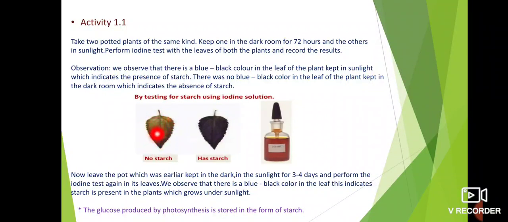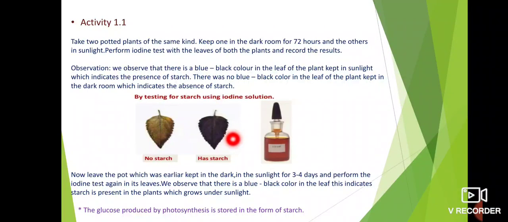That means there is no starch in this leaf. The leaf which converts its color to blue-black shows the presence of starch. This is the iodine test, performed to identify whether starch is present in the leaf or not.